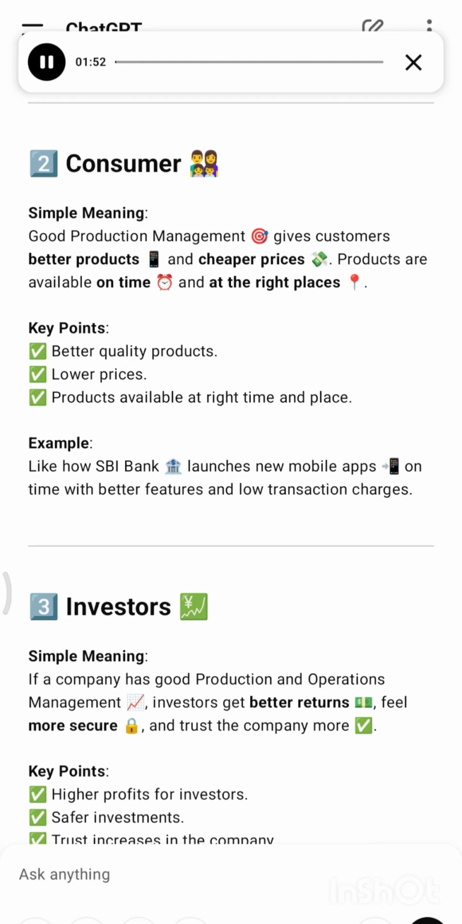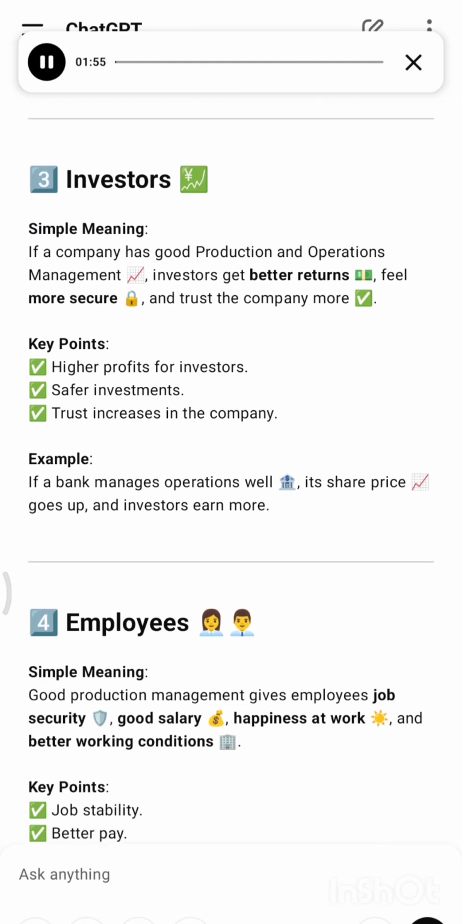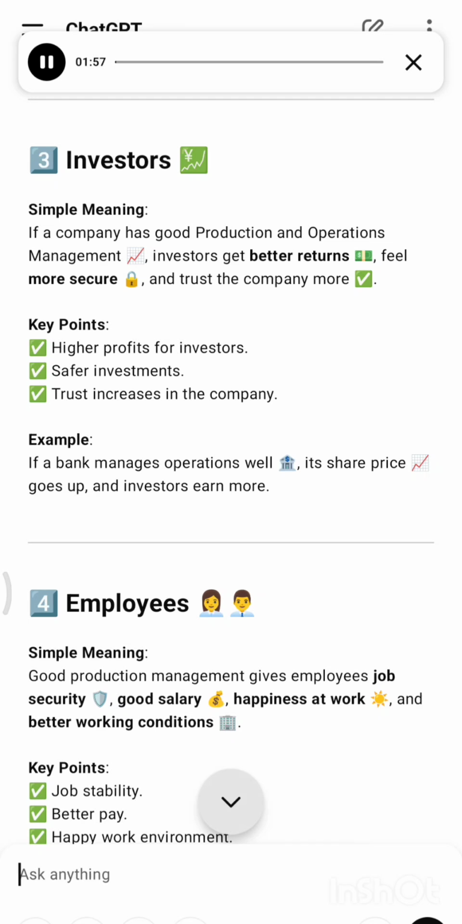Number 3, investors. Simple meaning: if a company has good production and operations management, investors get better returns, feel more secure, and trust the company more. Key points: higher profits for investors, safer investments, trust increases in the company. Example: if a bank manages operations well, its share price goes up and investors earn more.